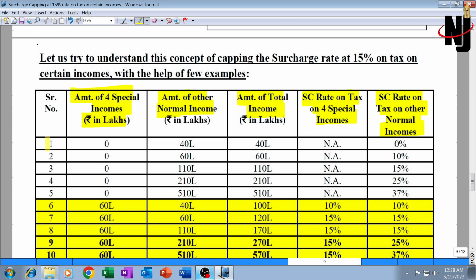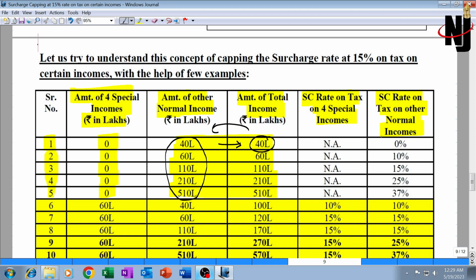One by one, the first 4 illustrations are technically useless because in the first 4 illustrations the special income is nil, nil, nil, nil. That means the total income will comprise only other normal income. So in this situation, the surcharge rate will totally depend upon the amount of such other income. Total income itself is the same as other income. Other income is 40 lakh, so total income is also 40 lakh. The surcharge rate will be 0.